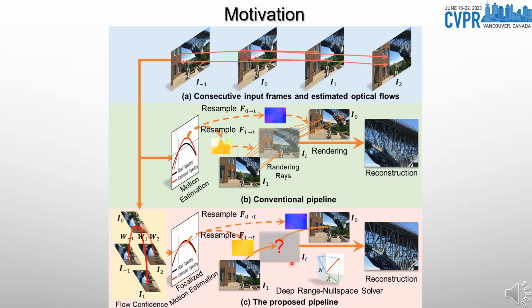For the latter, we follow the fact that intermediate frame synthesis is an ill-posed task and propose a deep solver based on the range-nullspace theory. Our solver decomposes the latent intermediate frame into several orthogonal image components and adopts different networks to learn each of them. Such physics-guided design encourages learning decoupled subtasks for each network, relieving the burden of encoding scene geometry.